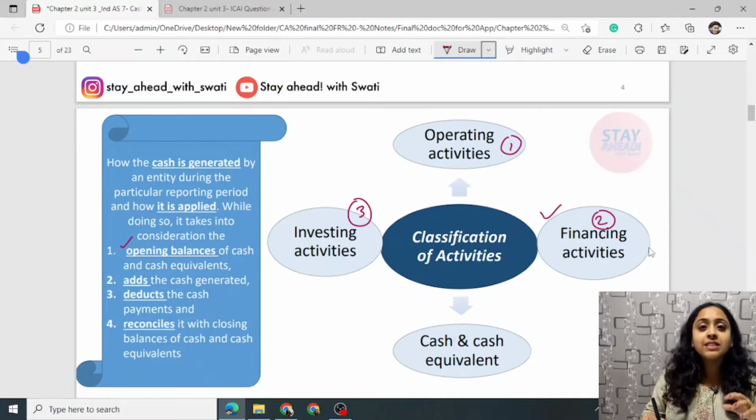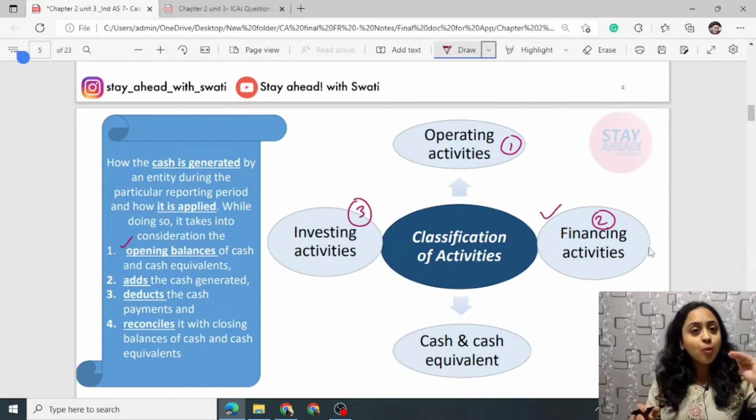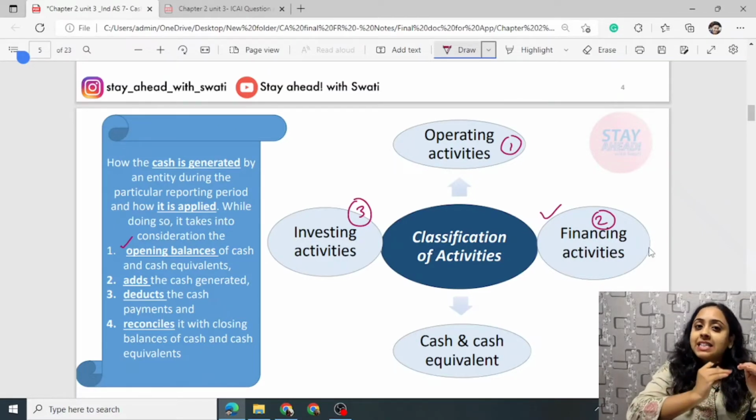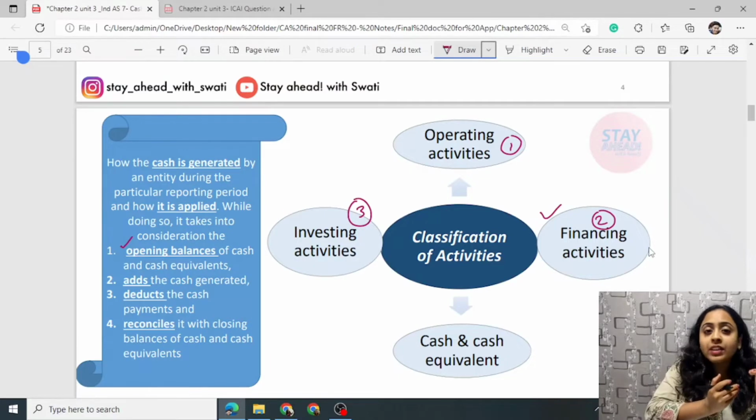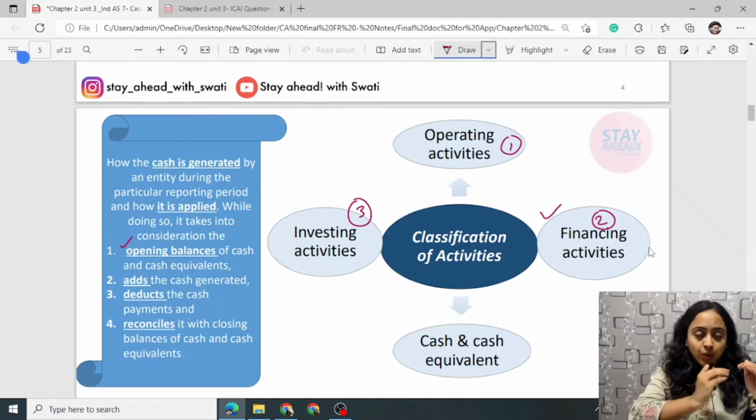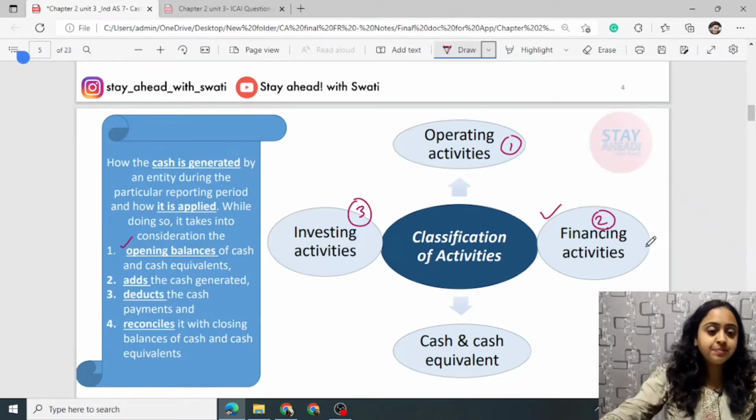It should always match: opening balance plus these additions and less adjustments that have come in or gone out of the business should always be equal to closing.